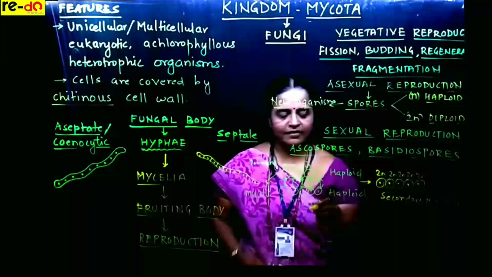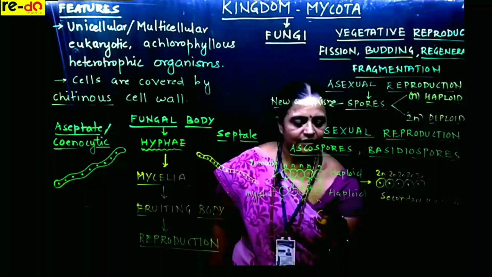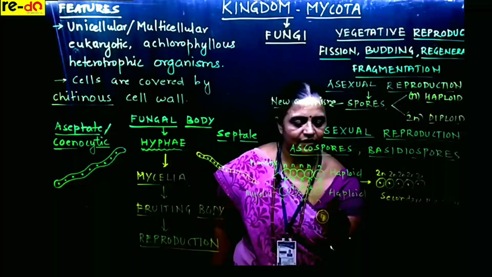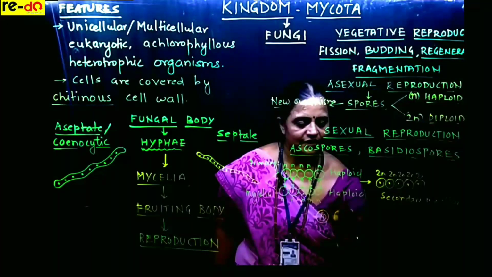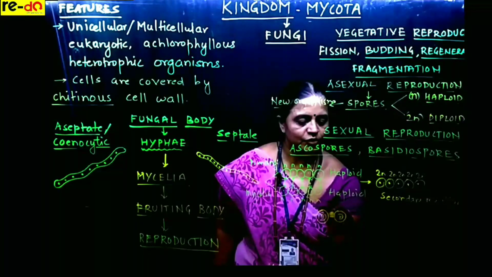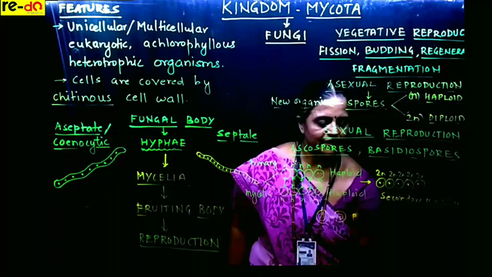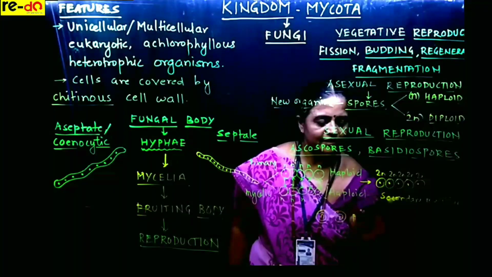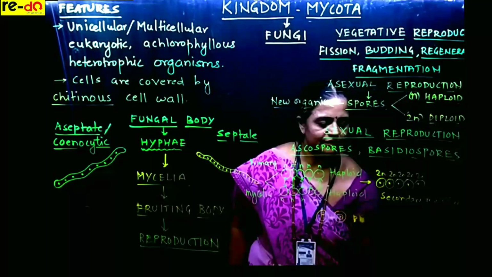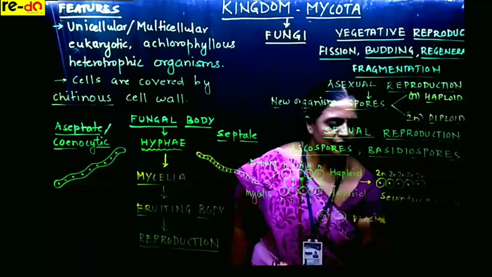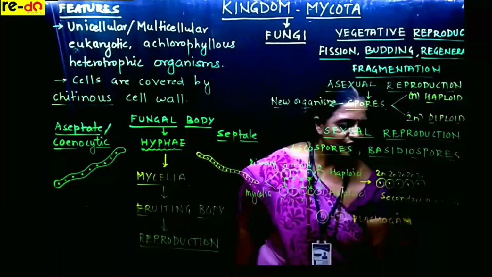Now there are three phases. Okay, this is one cell, this is another cell. They two come together. First they fuse by their cytoplasm, and this we call plasmogamy.